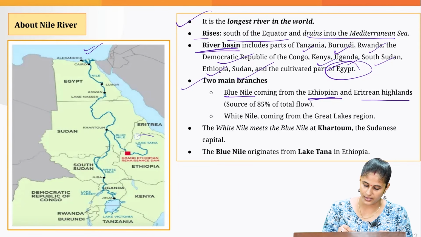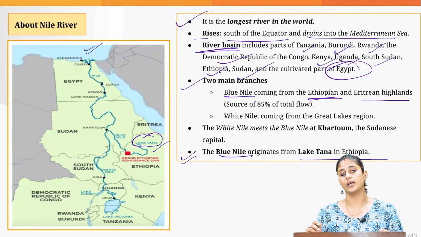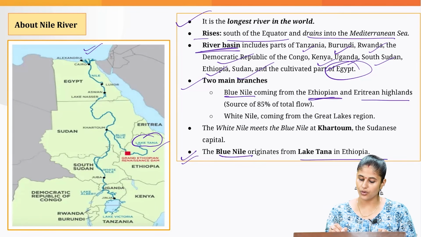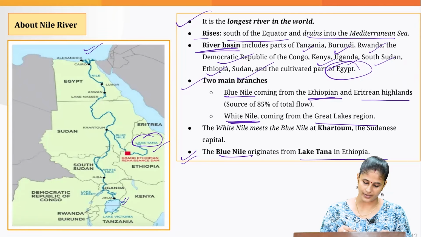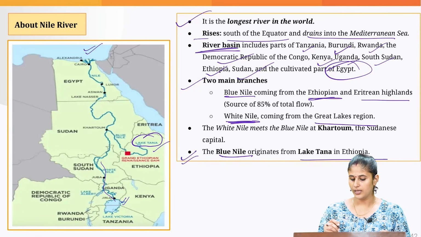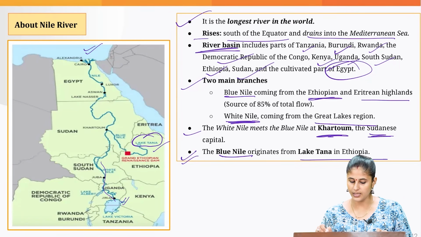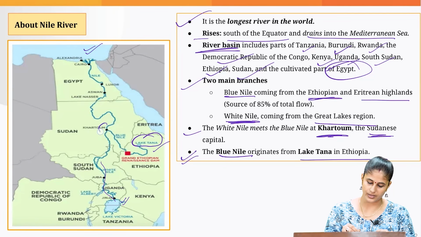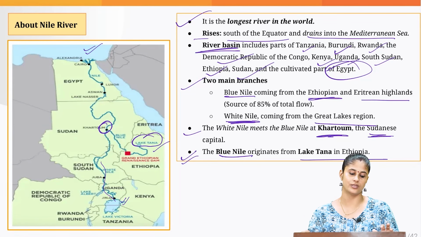As you can see here, it originates from Lake Tana, which is in Ethiopia. And the White Nile comes from the Great Lakes region, this is the White Nile, and the two meet at Khartoum, which is in Sudan, as you can see. So, these are the pointers that we need to know with regard to this context. Let's move on to the next one.